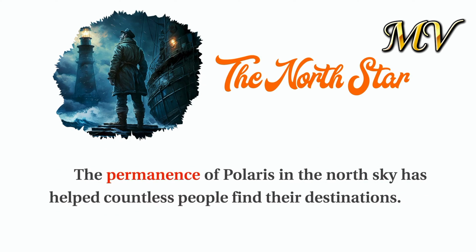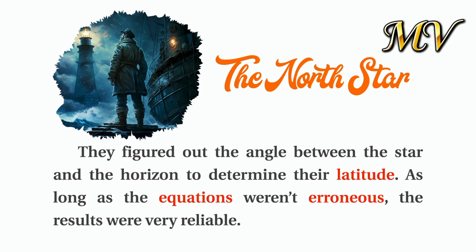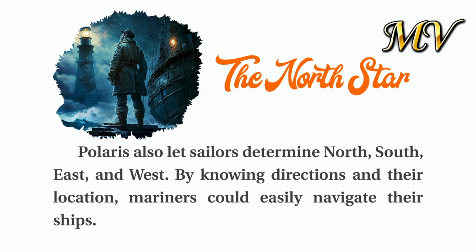The permanence of Polaris in the north sky has helped countless people find their destinations. Before the invention of modern navigation tools, mariners relied on Polaris. From the top of their hulls, sailors would look for Polaris to figure out their place at sea. They figured out the angle between the star and the horizon to determine their latitude. As long as the equations weren't erroneous, the results were very reliable. Polaris also let sailors determine north, south, east, and west. By knowing directions and their location, mariners could easily navigate their ships.